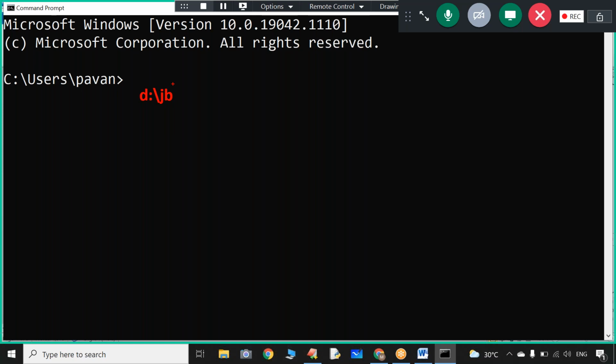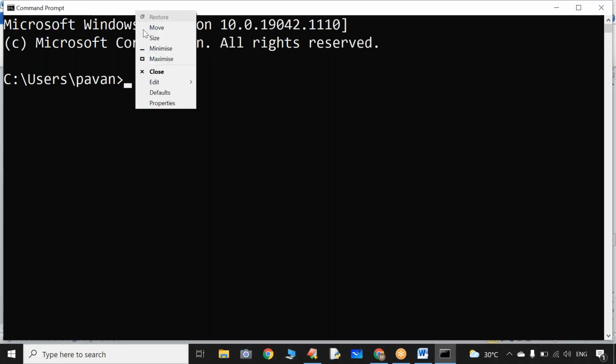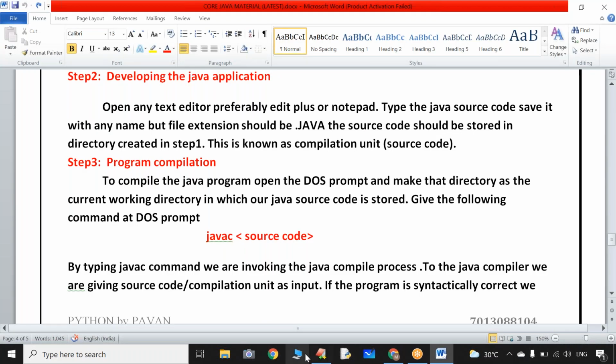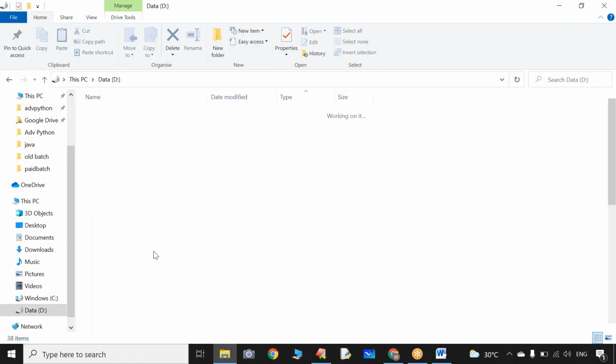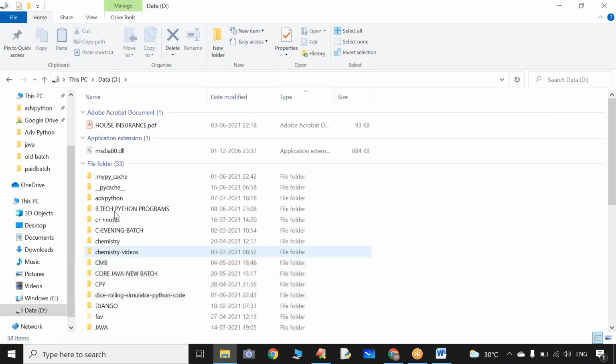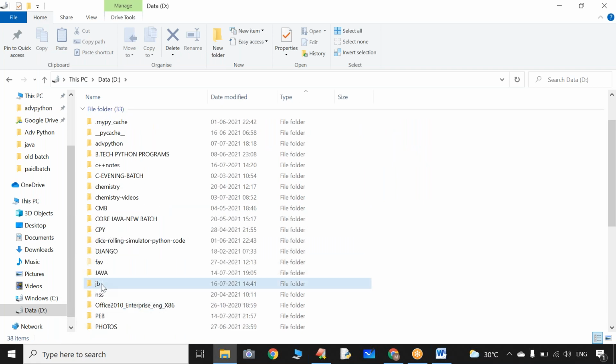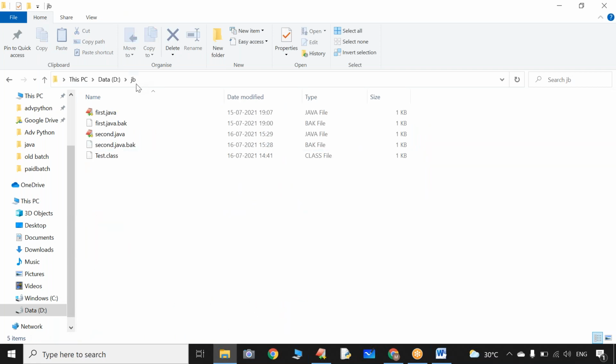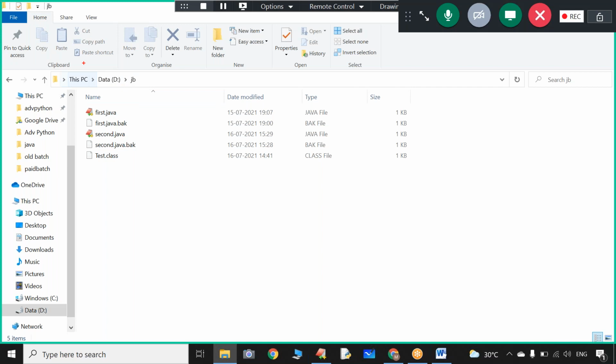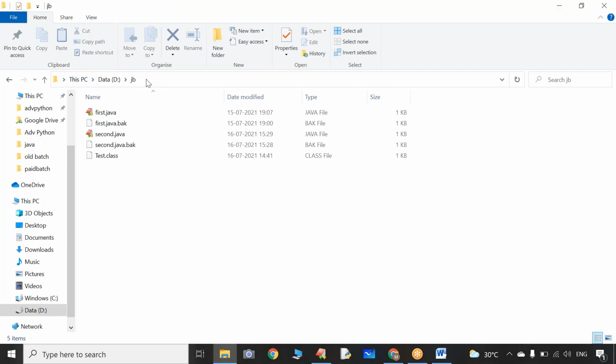Why not? Sir, I will tell you one shortcut. Close this. Open My Computer. Open the D drive. Open JB, the Java batch folder. Now let us go to this part. Now click on that. Type CMD.